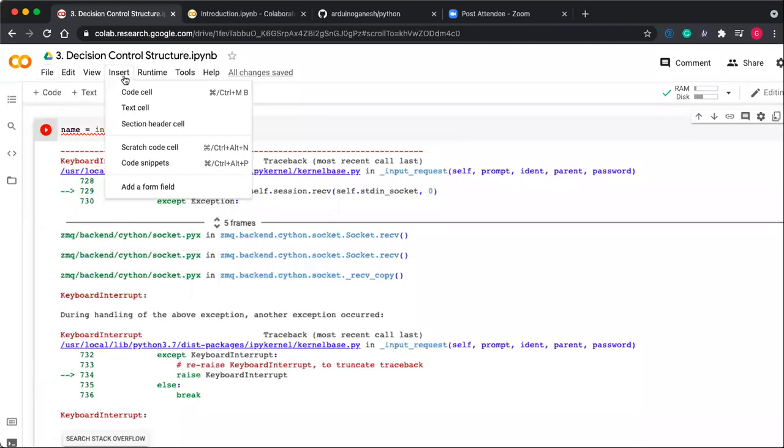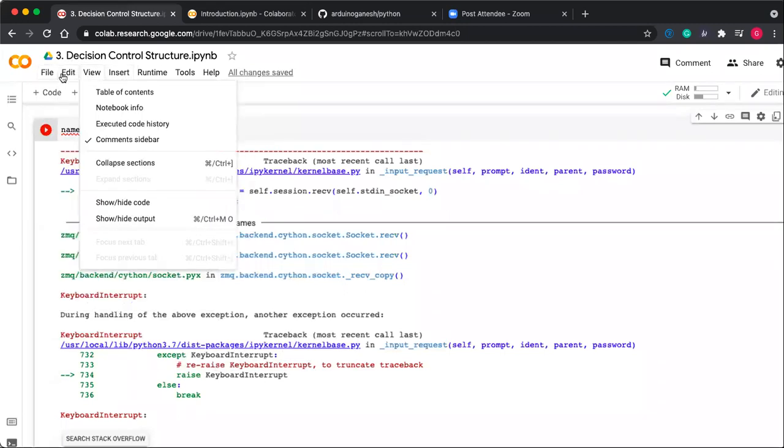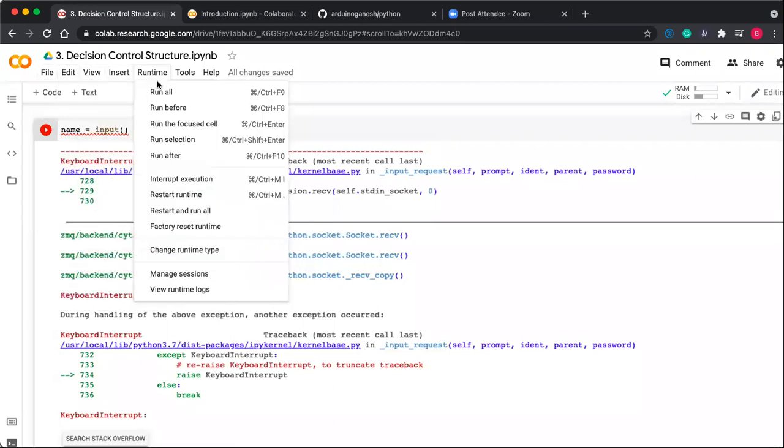These are some things you can explore by yourself. Runtime runs things, as the name suggests. Just explore one by one. Run all means all the statements get run. Interrupt execution: suppose you are running an instruction and it has gone into an infinite loop, then use interrupt execution. Restart runtime: if your system hangs, you can use restart runtime, or restart and run all.